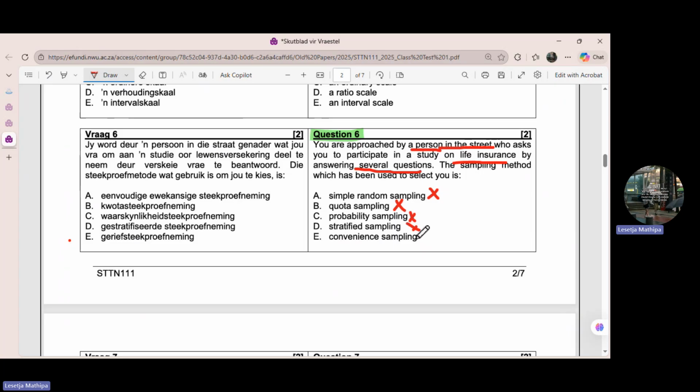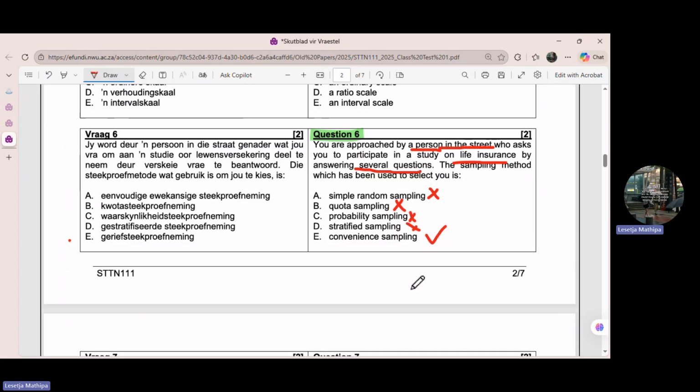Then let's look at convenience sampling. You see, it's going to be under convenience sampling. So the answer for this question will be convenience sampling. Make sure that you understand the theory and the definitions behind the types of sampling. And the reason the answer is convenience sampling is because of this.